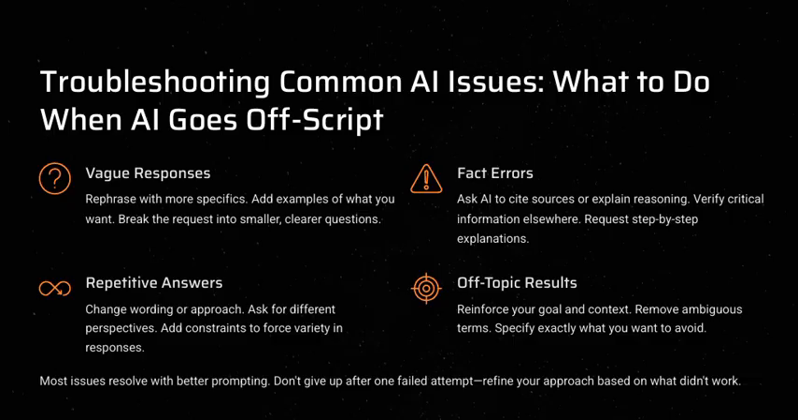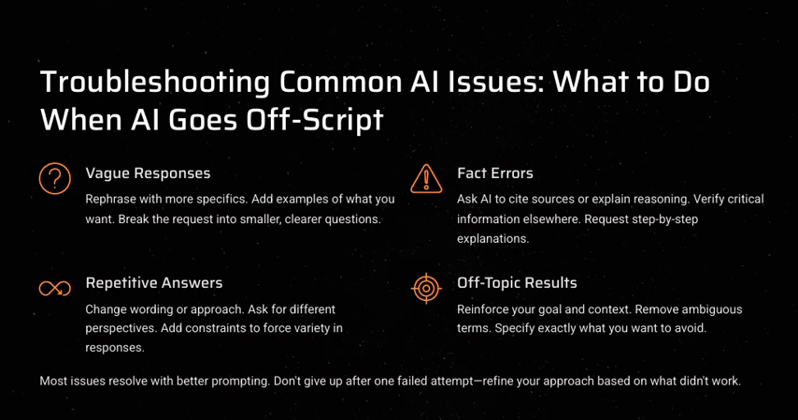Another point is fact errors. So ask artificial intelligence to cite sources or explain reasoning, verify critical information elsewhere, request step by step explanation. Sometimes there might be fact errors. So for that, try to tell them to verify the very important information, or try to ask them for step by step explanations.